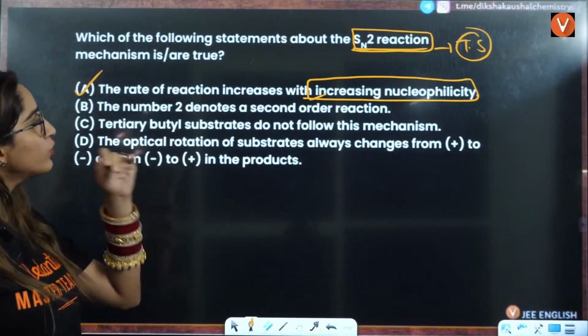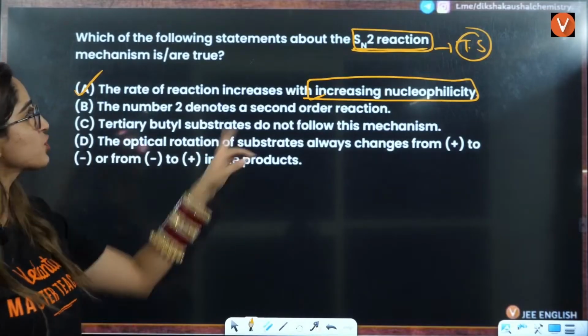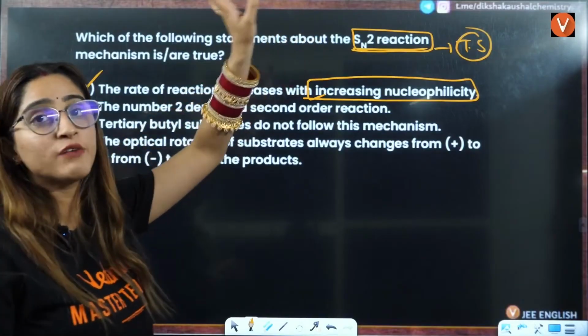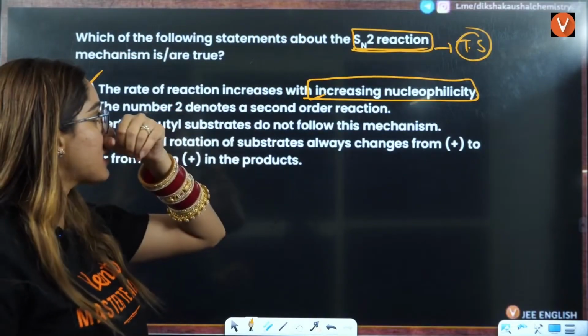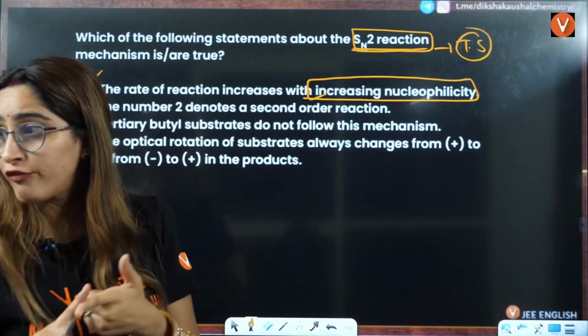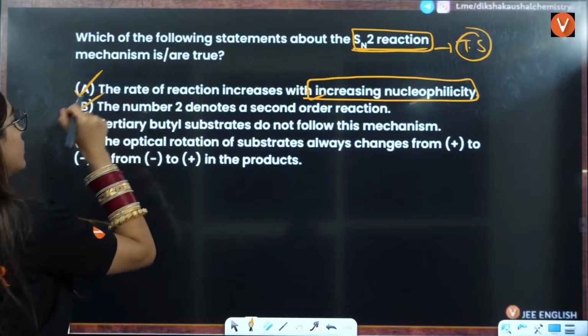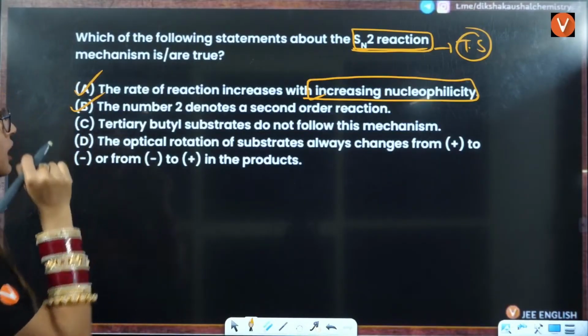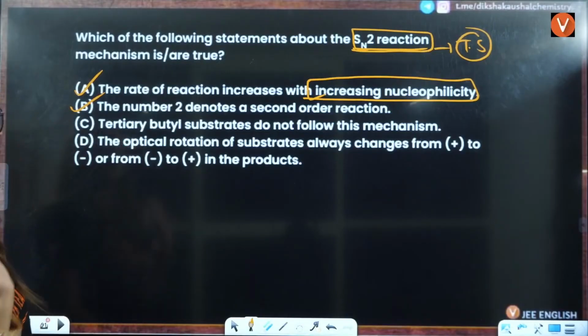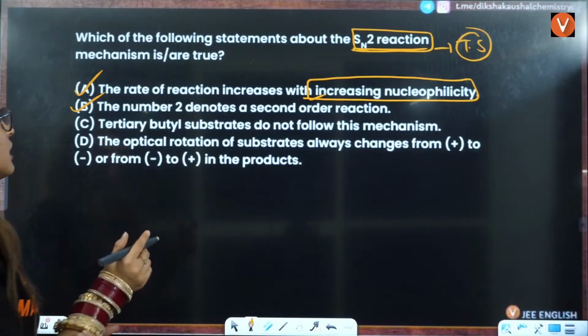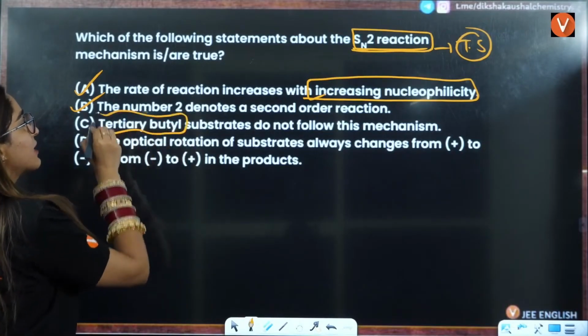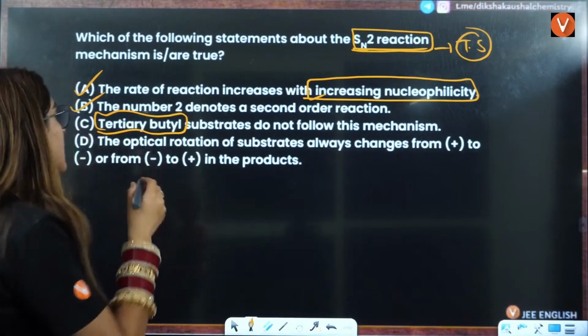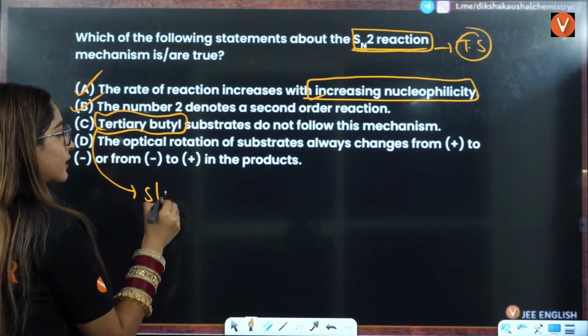The number 2 denotes a second order reaction. SN1 means first order. So this simply means that it is dependent on both nucleophile and the substrate. That is also true, right? Next one is tert-butyl substrate does not follow this mechanism. Yes, tertiary butyl substrate, because of the steric hindrance, will not follow this mechanism.